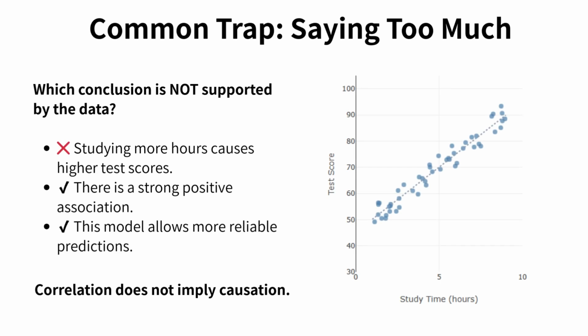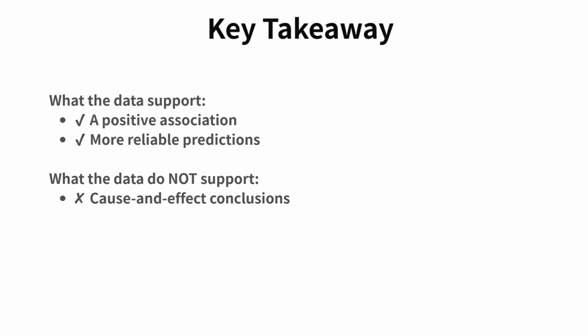This is the common trap. The data show association, not causation. So claiming cause goes too far. Remember this. Strong evidence supports association and prediction, not causation.